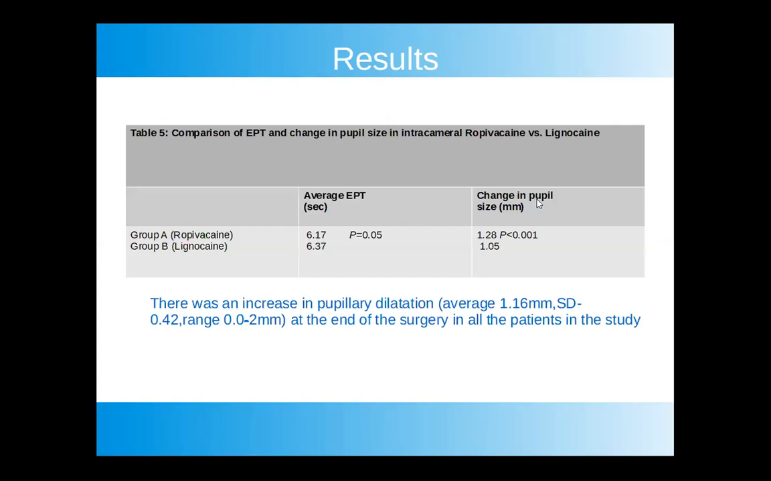Now, if you can see this, there was a change in pupil size in both group A and group B. In group A, the change was 1.28 millimeter. In group B, it was 1.05 millimeter. On comparing intra-group between group A and group B, this difference was statistically significant.